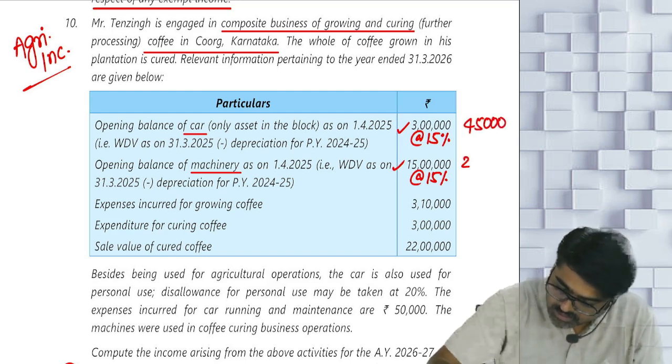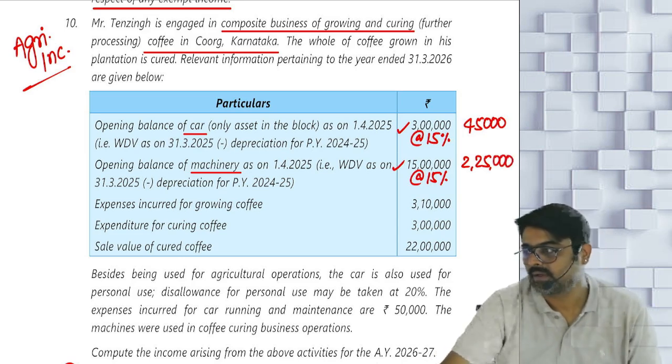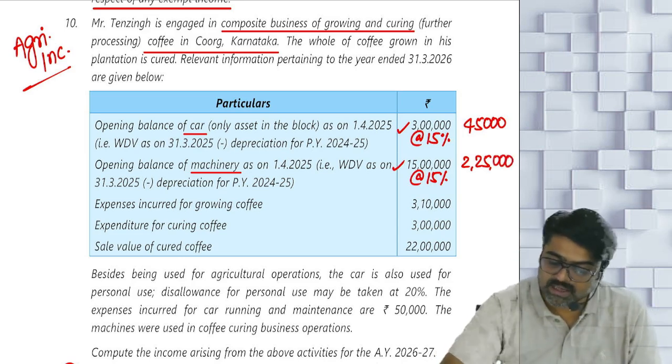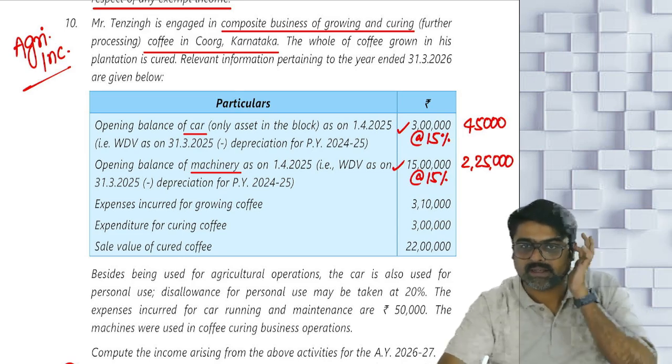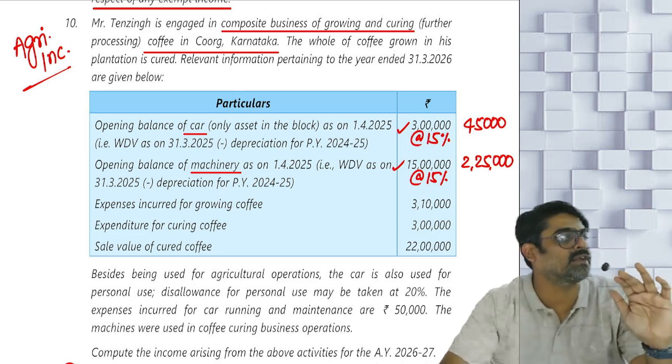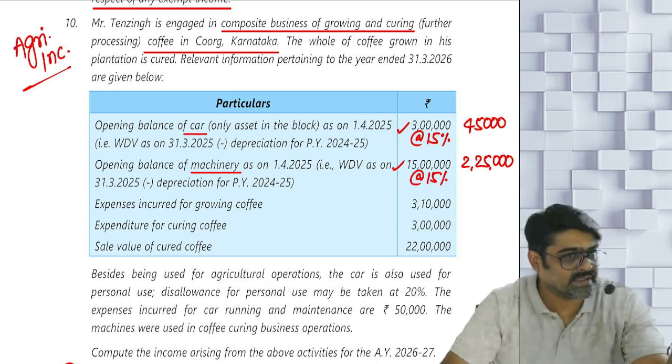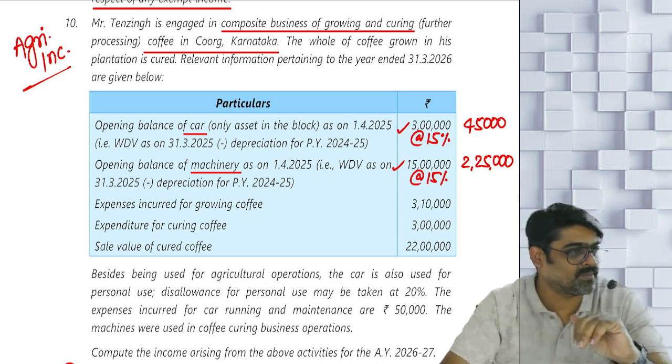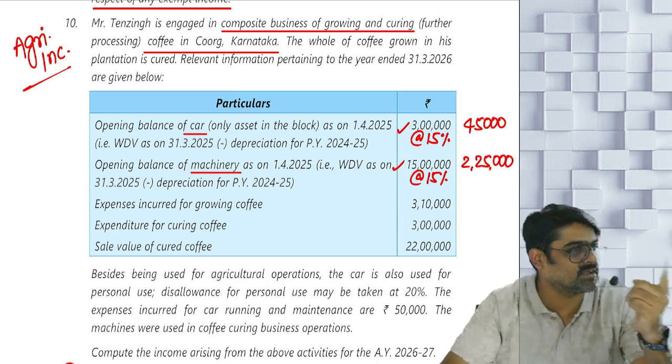And here it will be 2,25,000. Everyone getting this depreciation? Now, first depreciation is on car, second depreciation is on machinery. Whether the car and machineries are used for manufacturing or agricultural operations, yes or no? The depreciation will be allowed as a deduction.